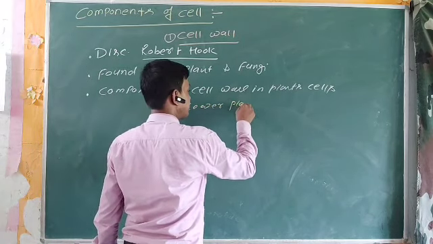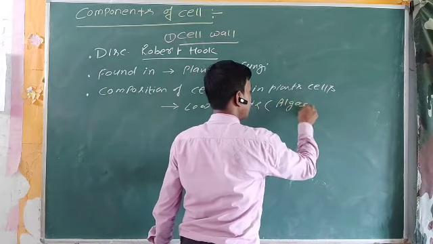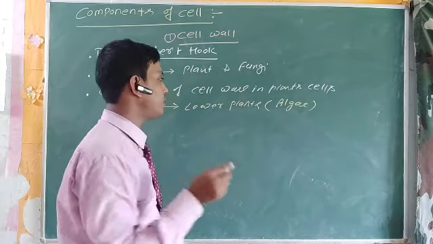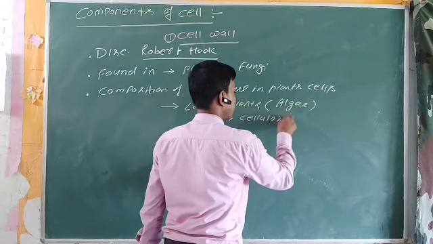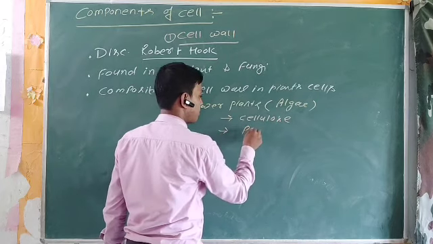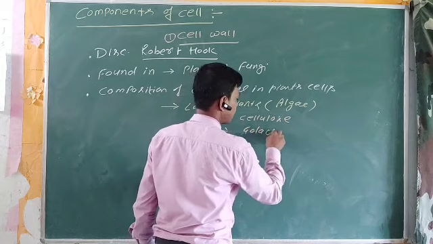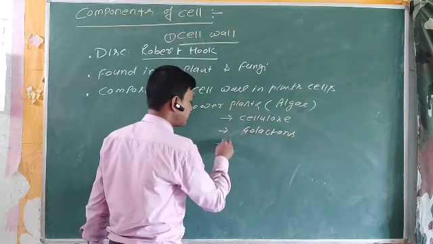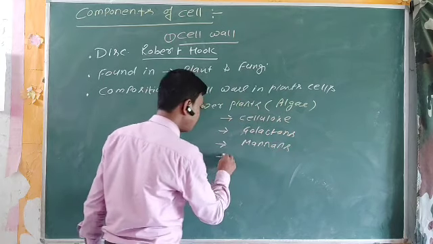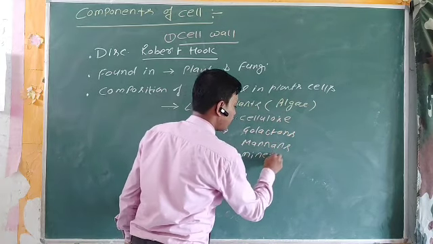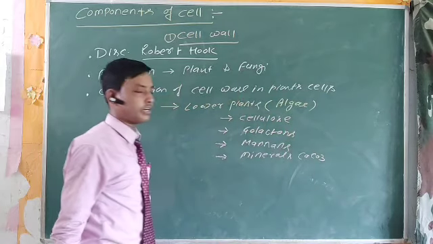In lower plants like algae, the cell wall basically consists of cellulose, galactans, mannans, and some minerals like calcium carbonate.